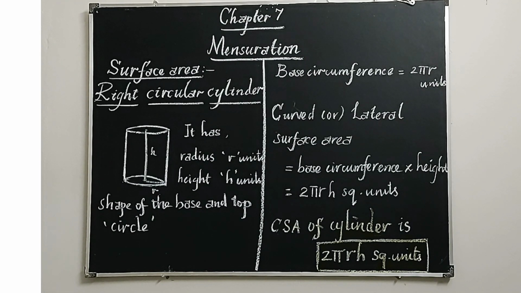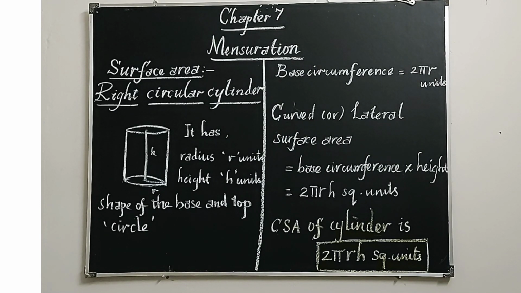Suppose imagine a pillar which is the shape of a cylinder. You know what's a pillar? In so many buildings you may see the pillar which is made up of wood or made up of the cylinder. Even in our school, middle block, we have four cylindrical forms at the fourth block entrance. So when we are going to paint the cylinder, where will you paint? We will paint the outer surface area, that is the curved surface area, or lateral. Lateral means outer surface area.